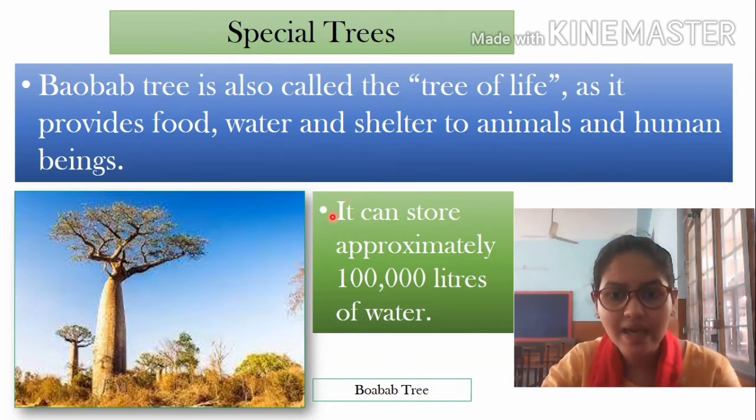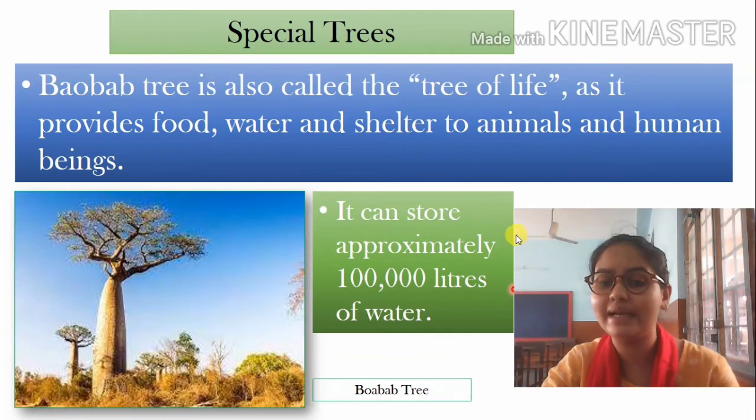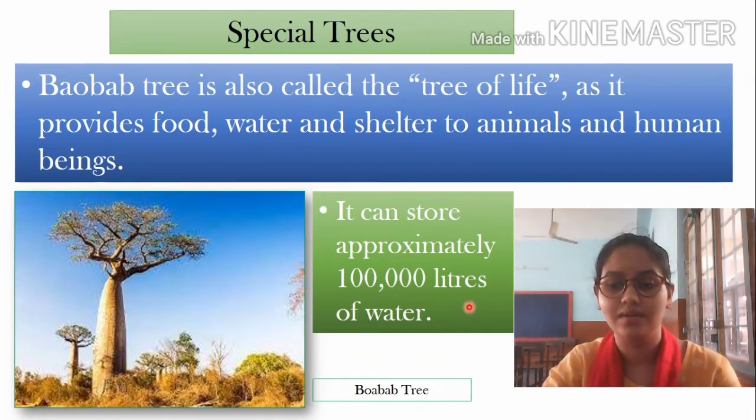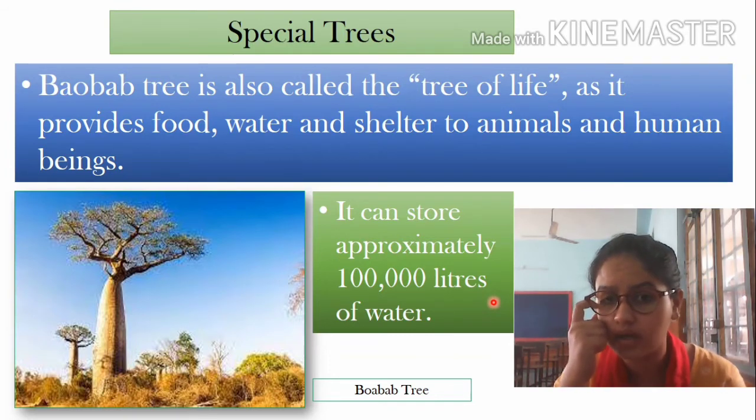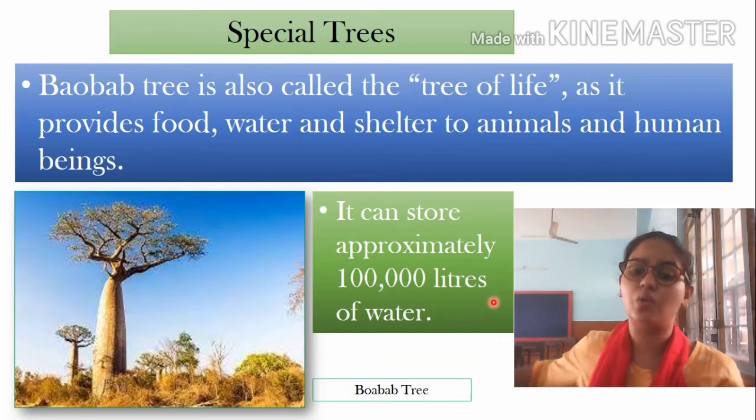How? Because they can store approximately, see this, 1 lakh liters. Is that so? I'm your math teacher. You can imagine that is our ones, tens, thousands, 10,000, and then lakh, right? You can see how they are storing so much quantity of water.